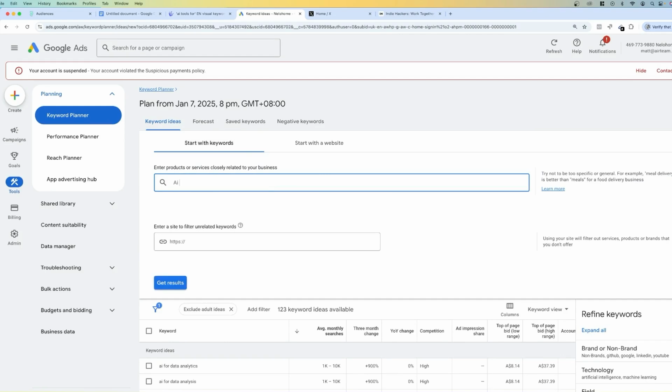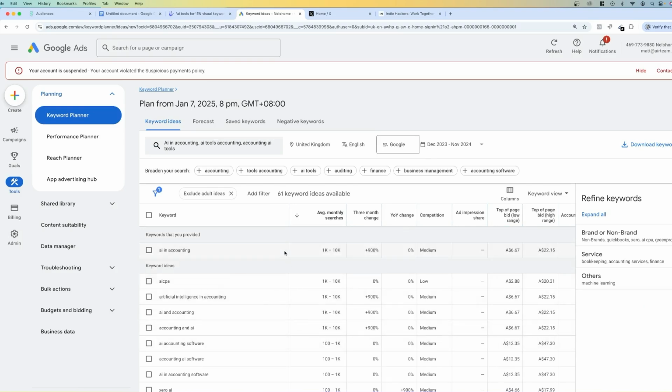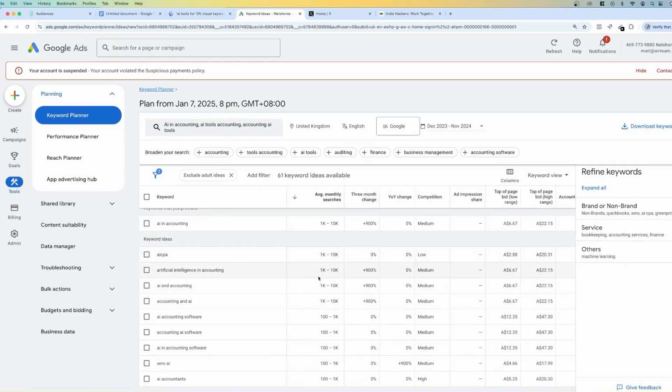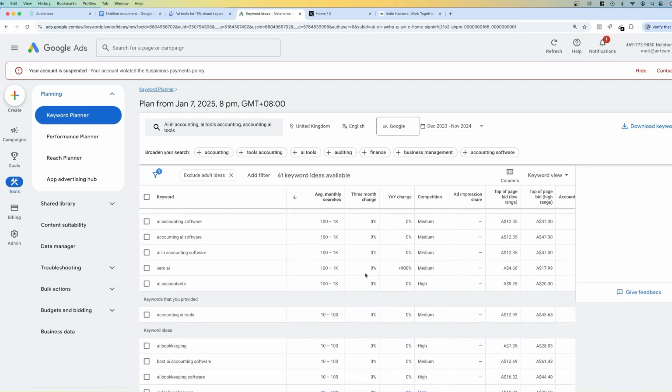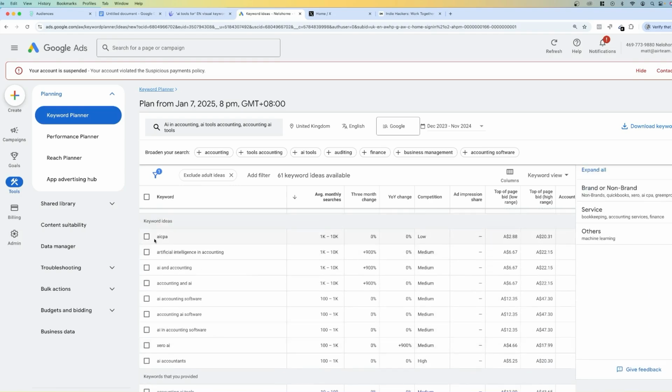Maybe I do something like AI in accounting. I could do AI tools, accounting, AI tools. I click on search again. And again, I can see all the keywords here that people are searching for, what the average monthly search volume is, and then the 3-month change. Now, I'd say that if you find anything with a very high increase in the 3-month change, that is one to definitely dive deeper into. You're also going to find here some of the competitors that are currently advertising in that space. So like Zero AI, I think there's AI CPA. I think that stands for AI Chartered Practitioner or whatever it is. It's basically AI accountant. So you can see there that there's a pretty decent search volume.